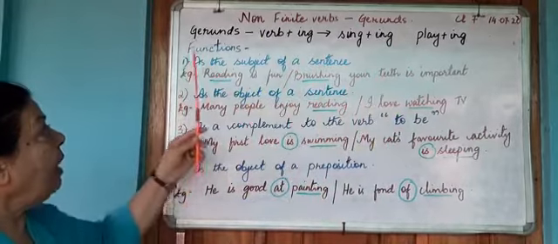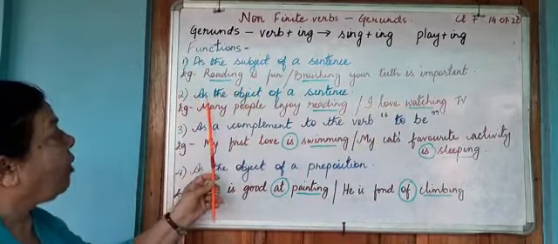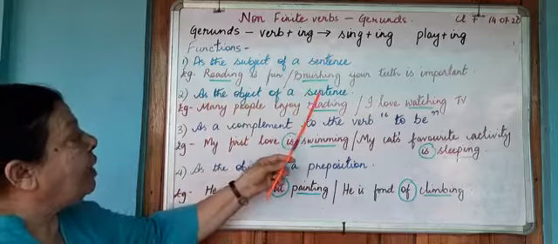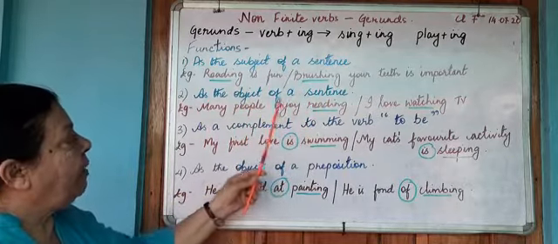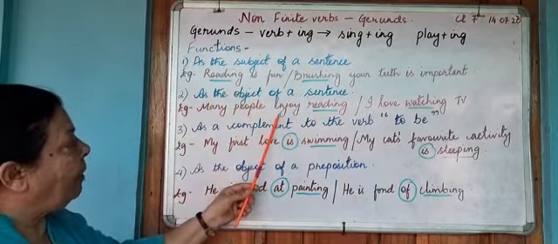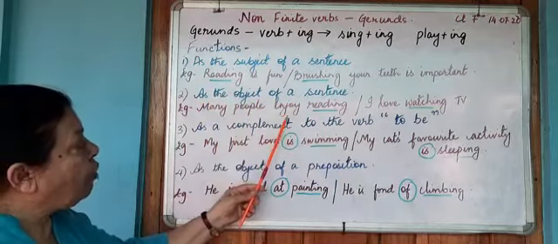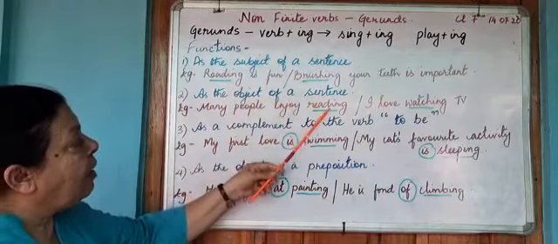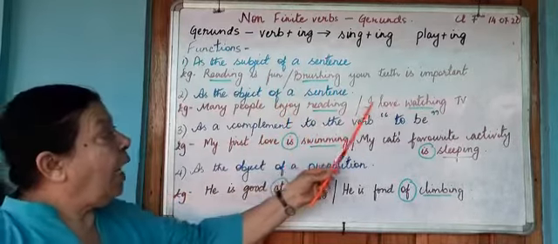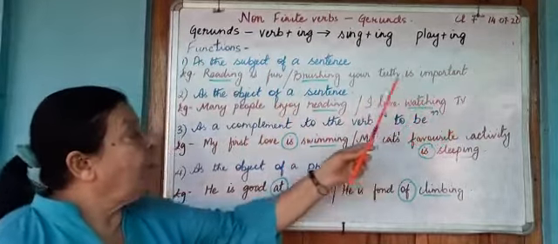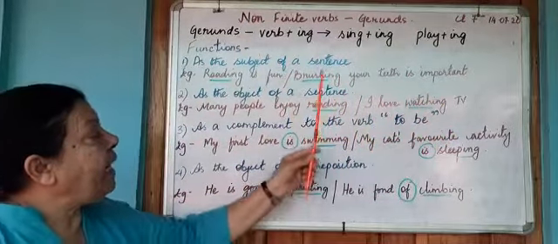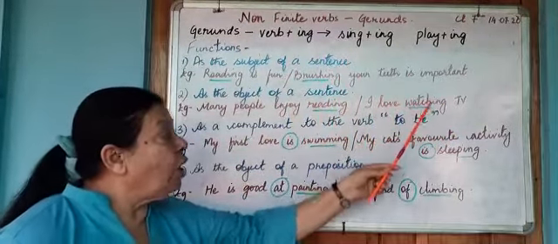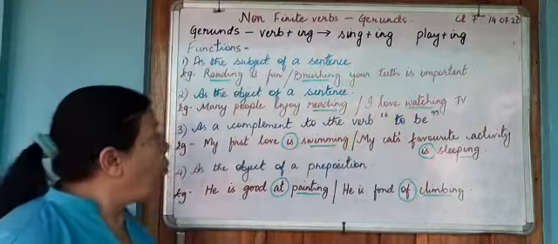Now, the gerund can also function as the object of a sentence. Many people enjoy reading. Enjoy is my verb. What do many people enjoy? I get the answer, reading. Or, I love watching TV. What do I love? Watching TV. Then reading and watching become your gerund. They are the ing words.